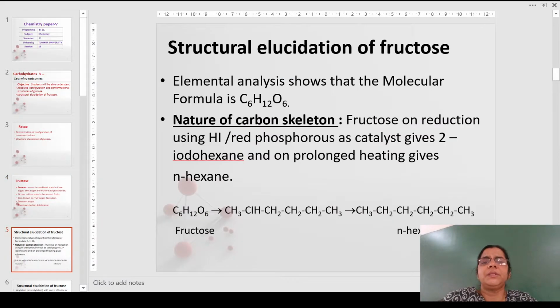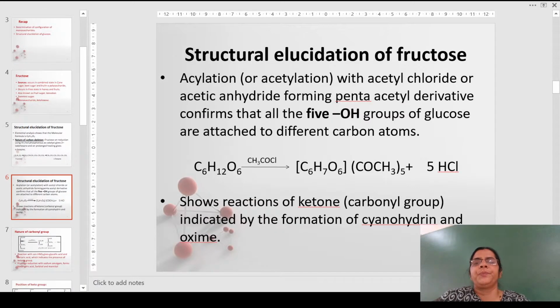Let's come to the structural elucidation of fructose. Elemental analysis shows that the molecular formula of fructose is C6H12O6. The nature of the carbon skeleton is established by treating fructose with hydrogen iodide and red phosphorus. On reduction, it gives 2-iodohexane, which on prolonged heating gives n-hexane, indicating that there is a 6-membered carbon chain in fructose.